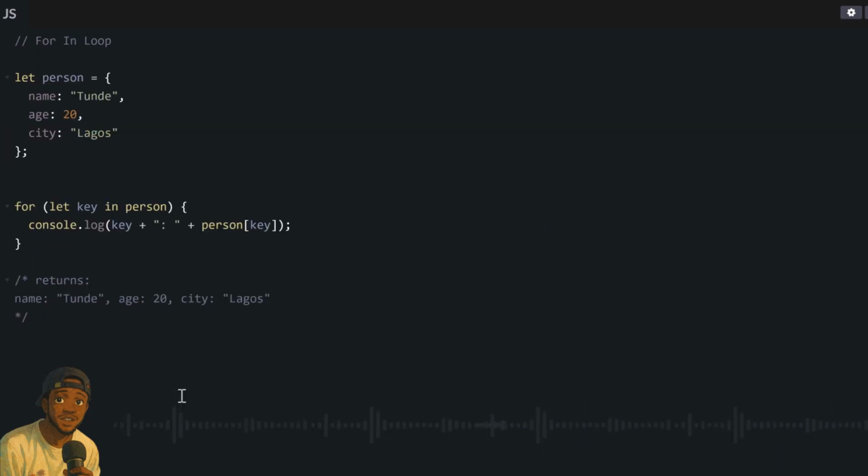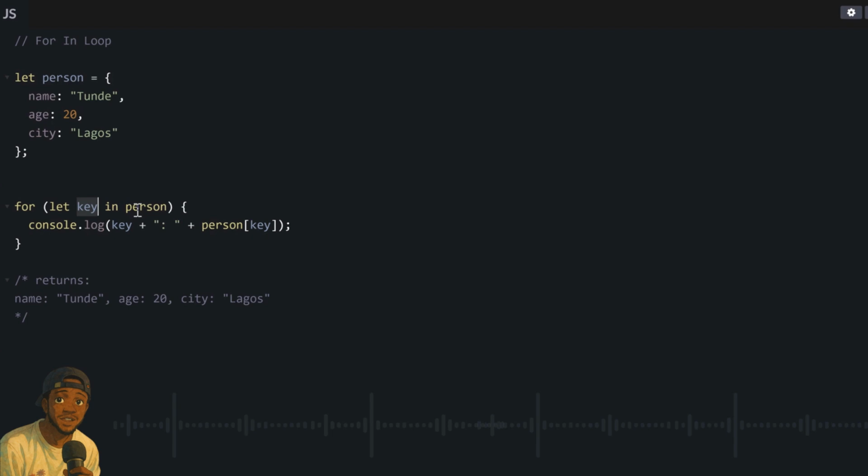Now the for in loop is what we use to loop through objects. It is just like the for of loop for arrays. But the difference is that objects have key value pairs, remember. So to use for in, you use it like our example code where we have an object containing the name of a person, their age, and their city. So with for in, we can access the key, which is the property, with our first variable after the for. This variable will represent each of the properties and it will move to the next one as with a loop. It will start with the first property, the second property, the third, and so on.